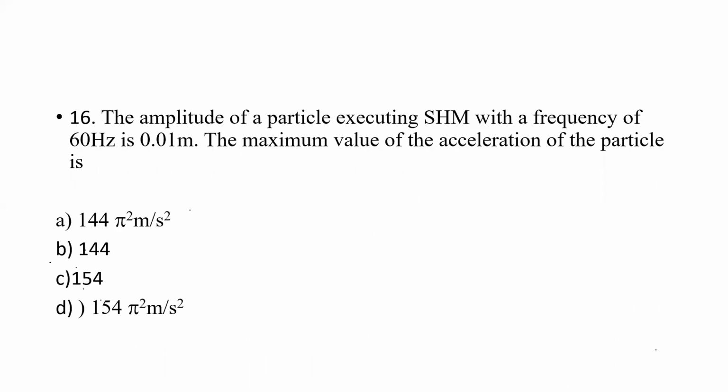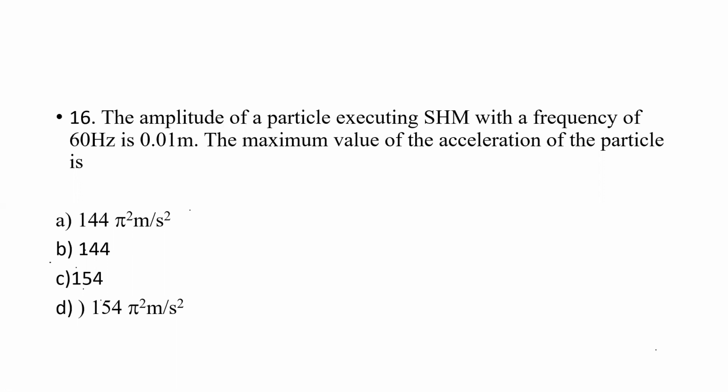The amplitude of a particle executing SHM with a frequency of 60 hertz is 0.01 meter. So they have given the frequency and the amplitude. The maximum value of acceleration of the particle we need to calculate here.